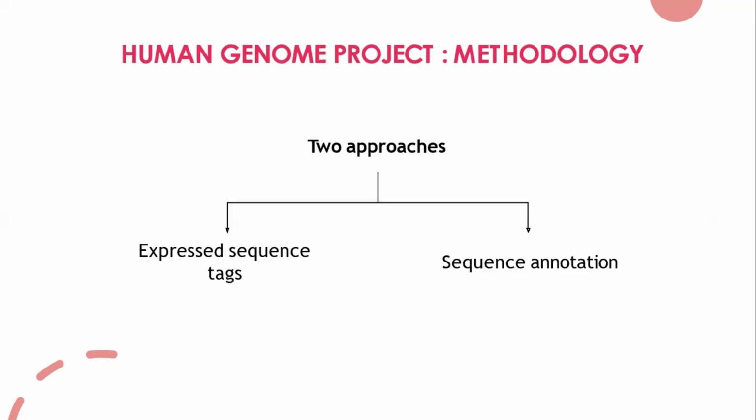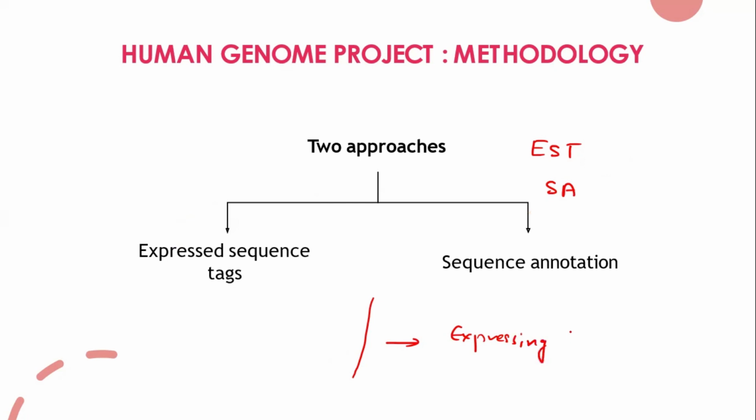Understood? We have two approaches. One is expressed sequence tag. The other one is sequence annotation. So expressed sequence tags: what we do is take the length of nucleotide that is expressing.